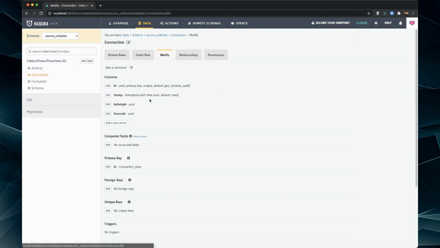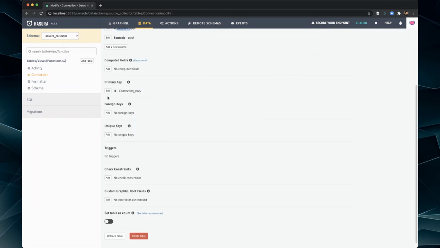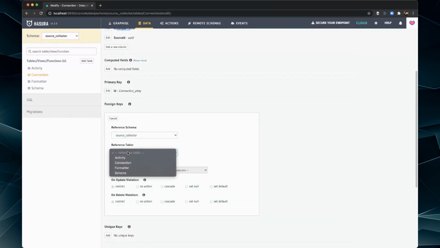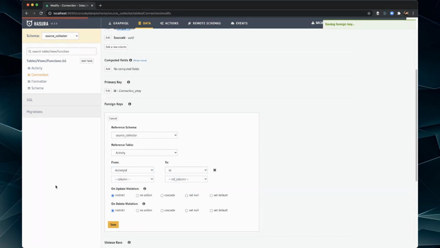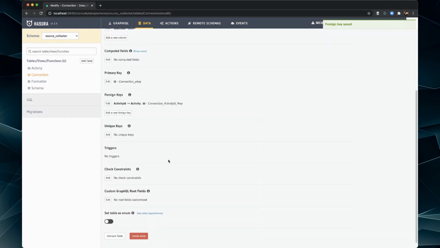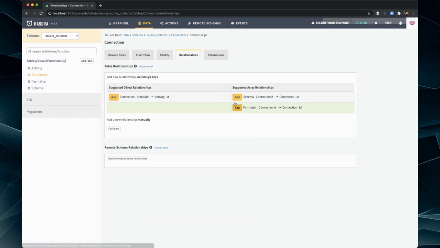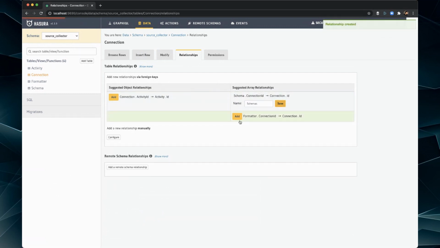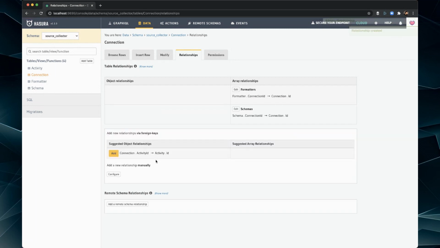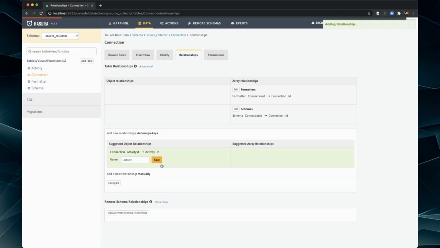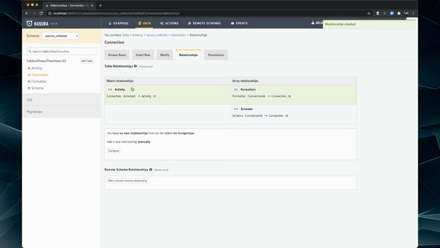We can go back here. We can go to modify activity source. So activity is the one that we need to connect now. We're going to look at foreign keys, source connector, activity. Now we can do activity ID and ID. All right, so now relationships, let's add this one, save, and add this one, save. And let's add the object relationship, save that one. All right, so all those things are added. So now in the GraphQL, we'll be able to get object relationships and array relationships when we do our queries.